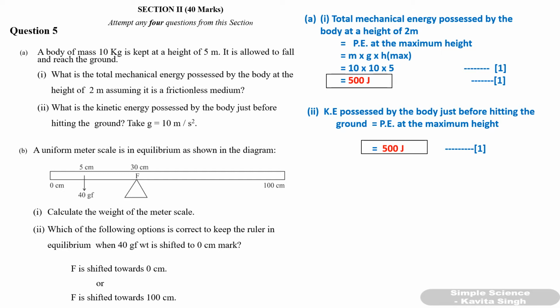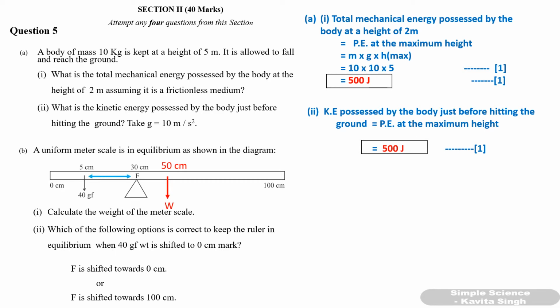Second question. A uniform meter scale is in equilibrium as shown in the diagram. Now you have to calculate the weight of the meter scale. Now tell me, where is the weight of the meter scale situated? The weight of the meter scale will be at its center of gravity, that is equal to 50 centimeter. This is a 100 centimeter scale. Meter scale means 1 meter, 100 centimeter. So the midpoint of this is at 50 centimeter. So here is the weight of the scale situated.